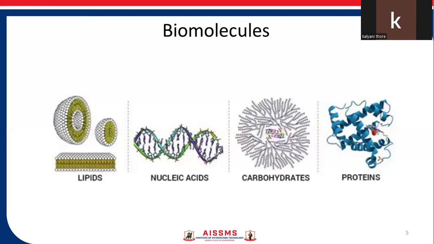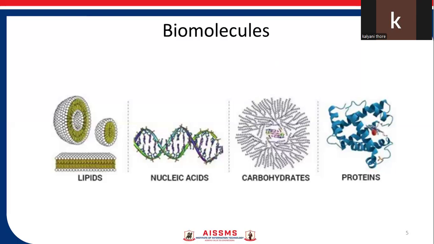They include fat, waxes, sterols, fat soluble vitamins, monoglycerides, diglycerides, etc. Next is nucleic acid. Nucleic acid refers to the genetic material found in the cell that carries all the hereditary information from parent to progeny.